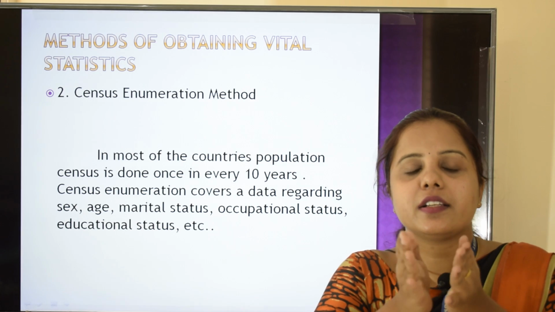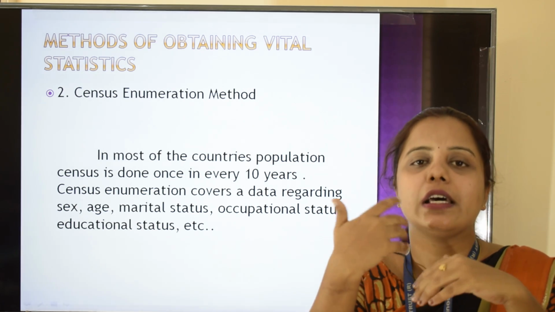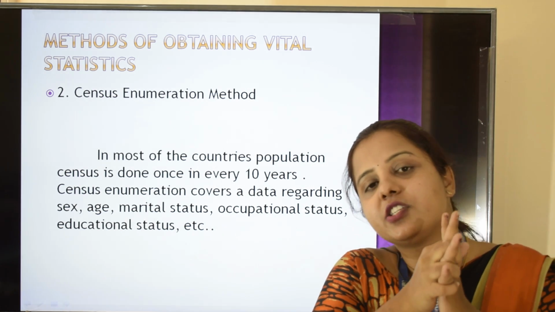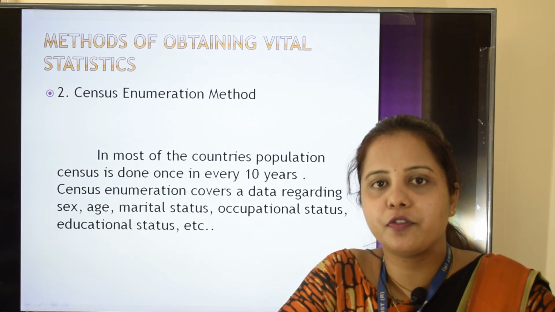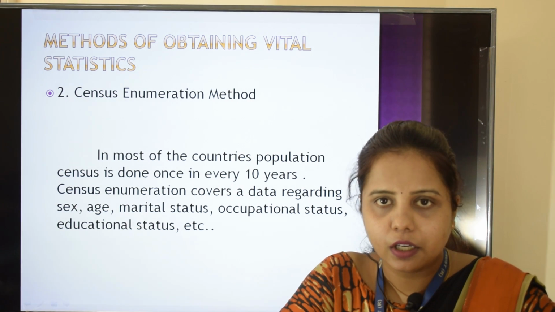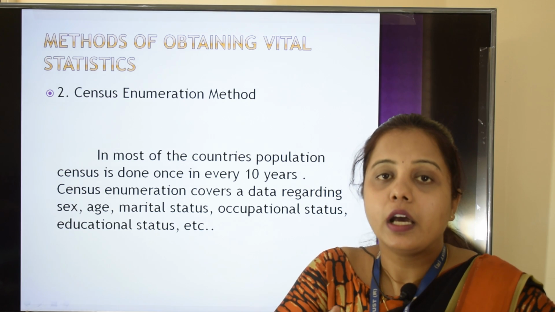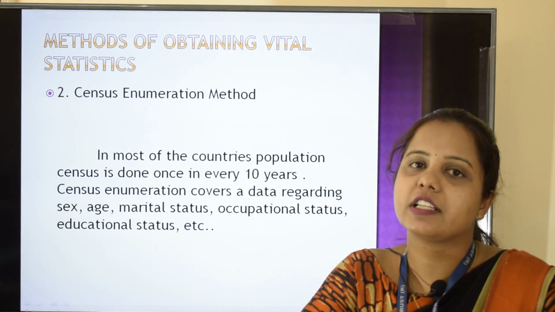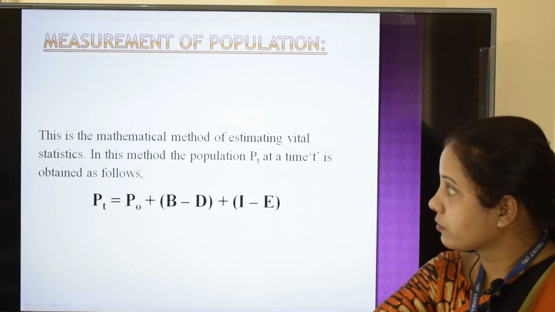That is why the registration method is more reliable than census enumeration. But the registration method will be successful only if the registration of birth, marriage, death is made compulsory.